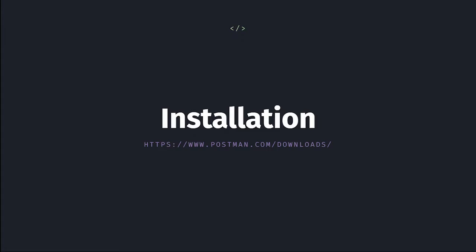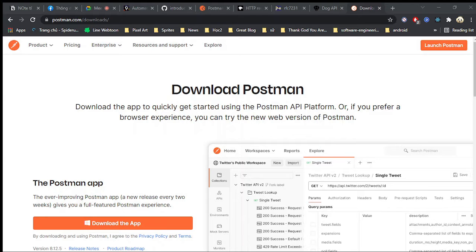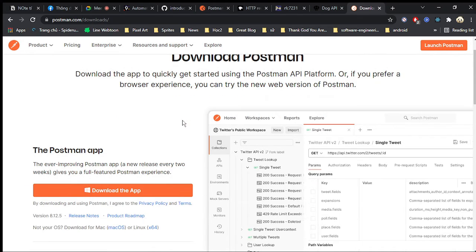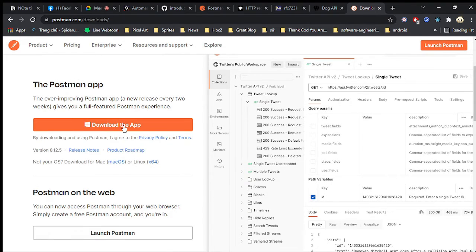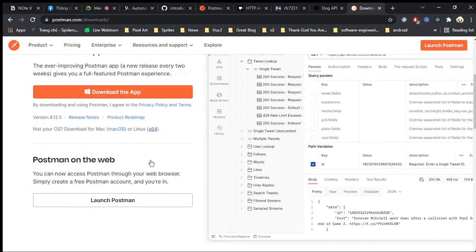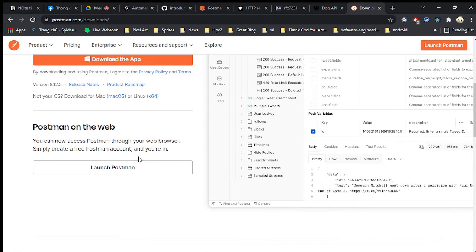Next up is the installation of Postman. Here I put a link in the subtitle. So here we are at the Postman downloading page. We can download the Postman app into the desktop as a desktop application. This will give a user the full feature set of Postman, or you can even use Postman directly on the web browser.